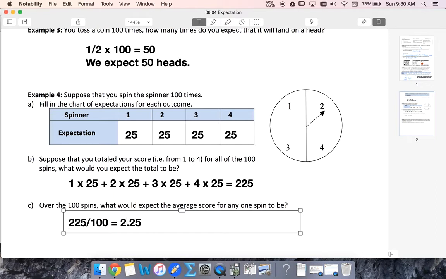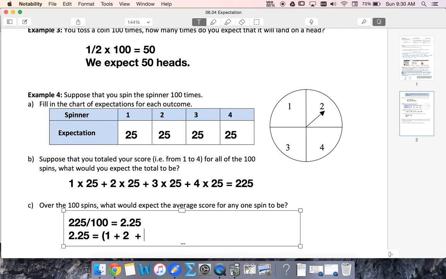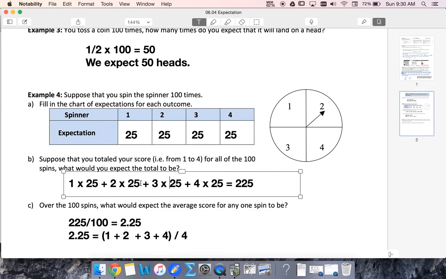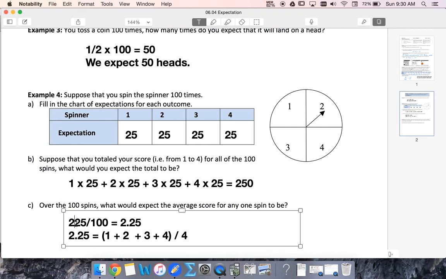Notice that 2.25 is also equal to the average of 1 plus 2 plus 3 plus 4 divided by 4. I feel like maybe I've added something wrong here. Hold on. 100, 75, 75 plus 50, this is 250. Whew. Because if we add all these up, we would get 2.5, not 2.25. So 250, 2.5. So that's the same. It's exactly the same if we just find the average of our scores.